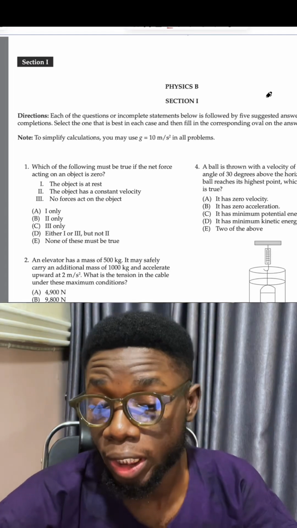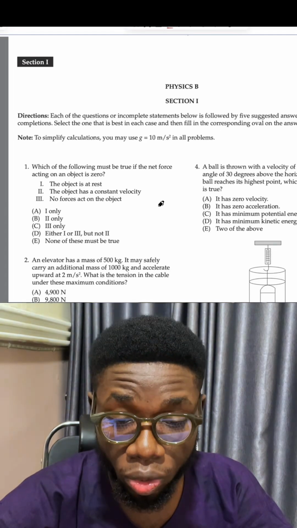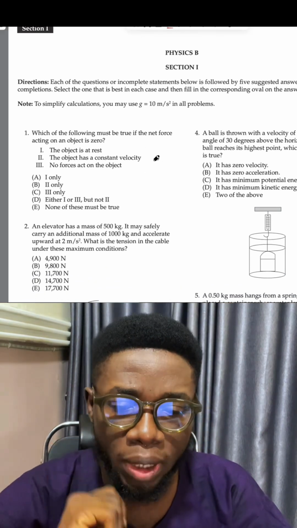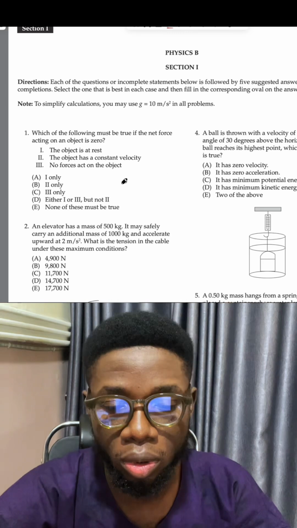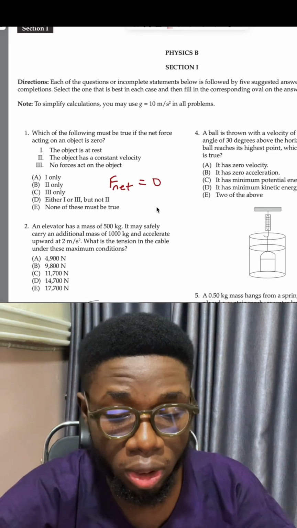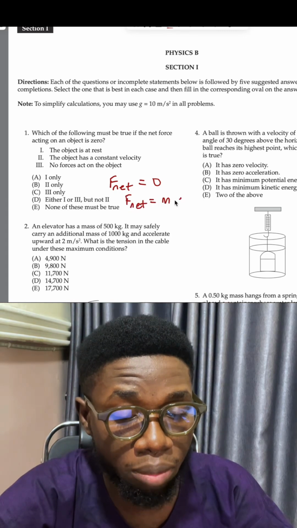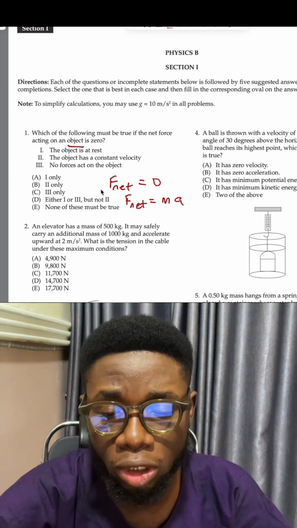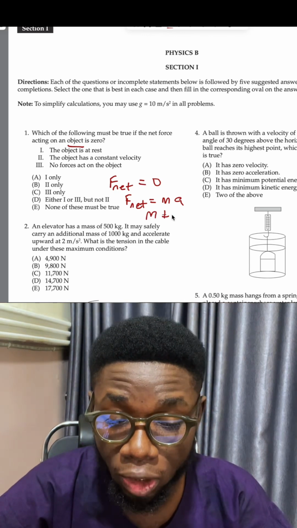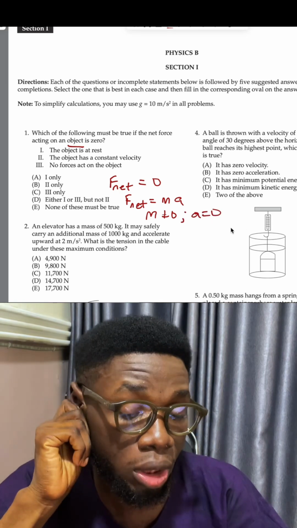Let's answer some of these AP physics problems. The first question says: which of the following must be true if the net force acting on an object is zero? What is the implication of the net force acting on an object being zero? It simply means that F net equals zero. According to Newton's second law of motion, F net is mass times acceleration. Since we're talking about an object here, the mass m cannot be equal to zero, and since F net is equal to zero, it implies that acceleration equals zero.